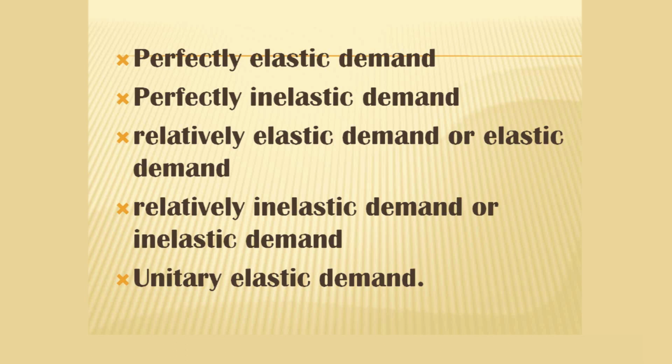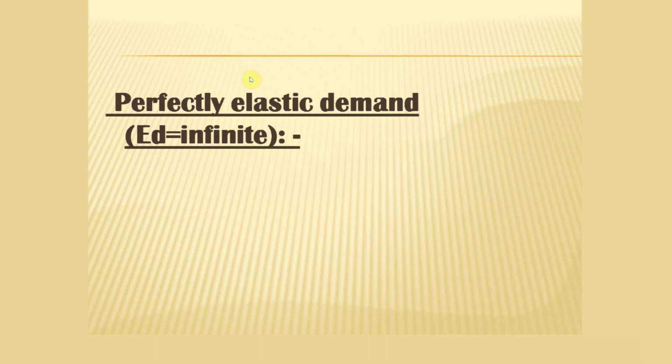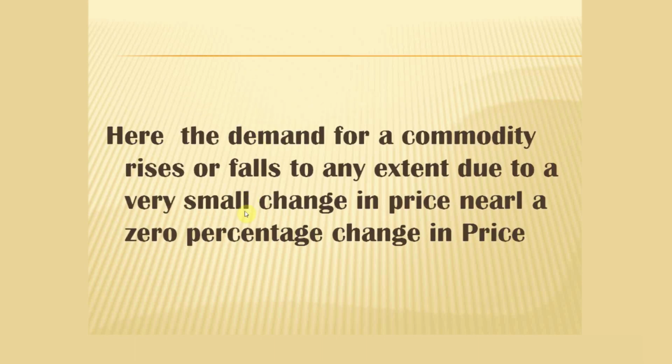First one is perfectly elastic demand, where the ED value is equal to infinity. After calculating the elasticity of demand value, we will get an infinite value, because a small change in price leads to an infinite change in quantity demanded. Therefore, we will get the EP value, that is, infinity.